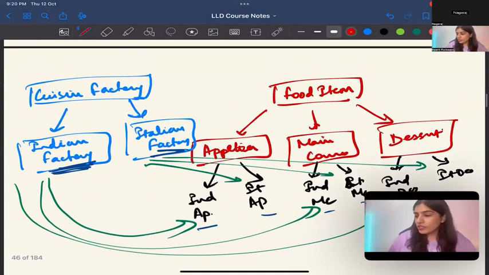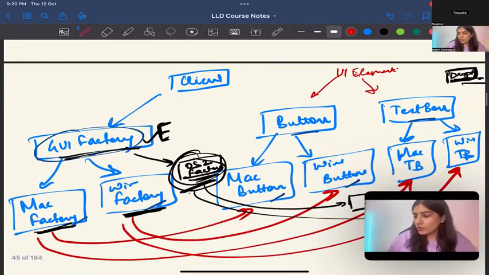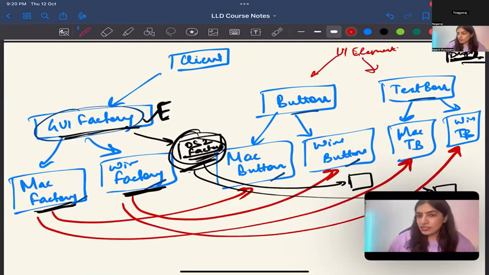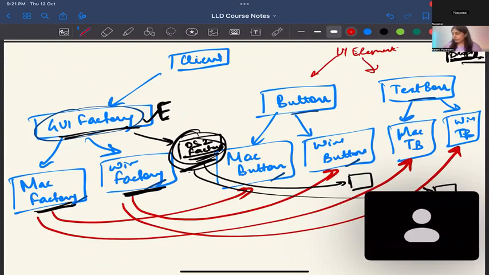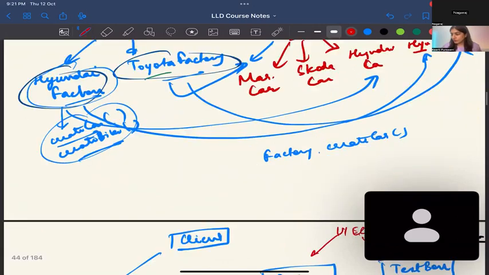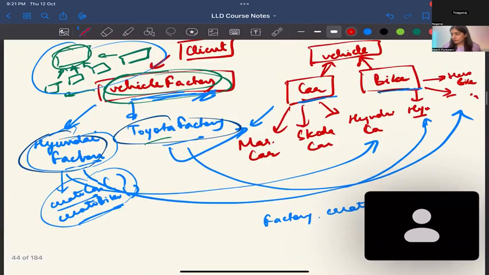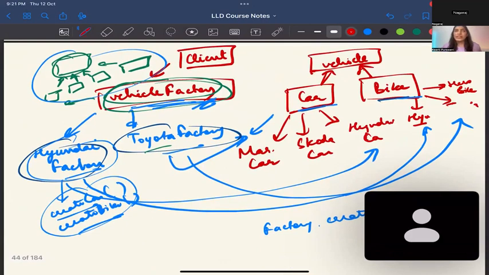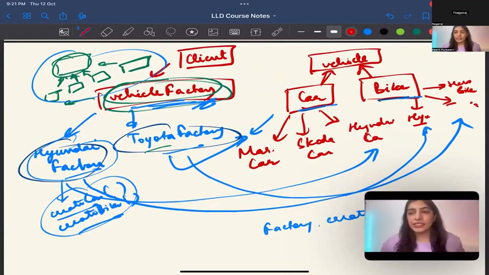This is what we had discussed in the class. So what will be the classes? What sort of seats are you creating? Can we do it like this? Suppose we have a train and a flight, and for the flight there is a different ticket, and for the train we have a different ticket. So we can have an abstract factory where we can create tickets. But the classes in trains and flights are usually different, right? So it seems like we are trying to fit it in.